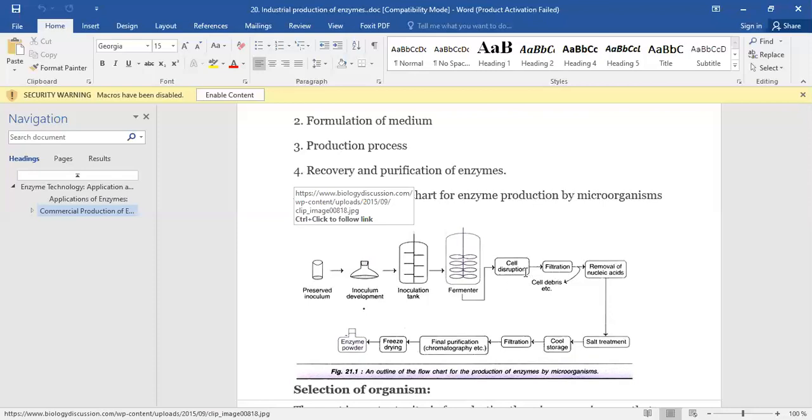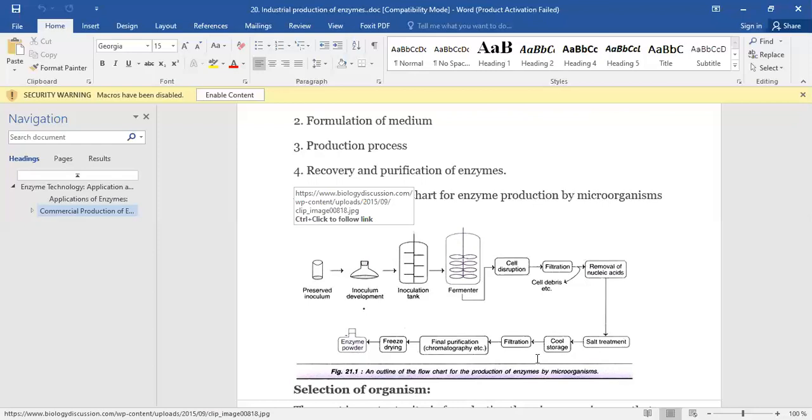After cell disruption, cell debris is removed and the nucleic acids are retained, because these nucleic acids contain DNA and RNA, which are used for the synthesis of different kinds of enzymes. After removal of nucleic acids, we conduct salt treatment for the removal of undesired compounds.